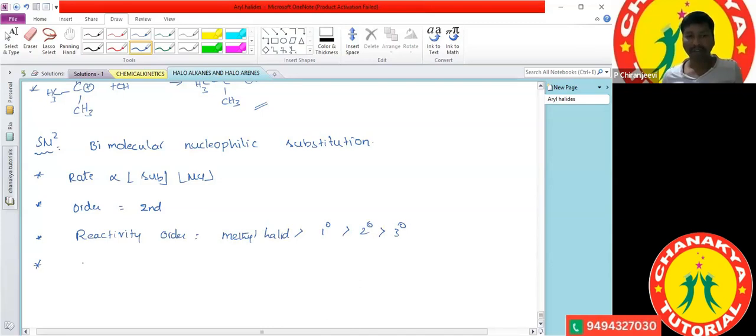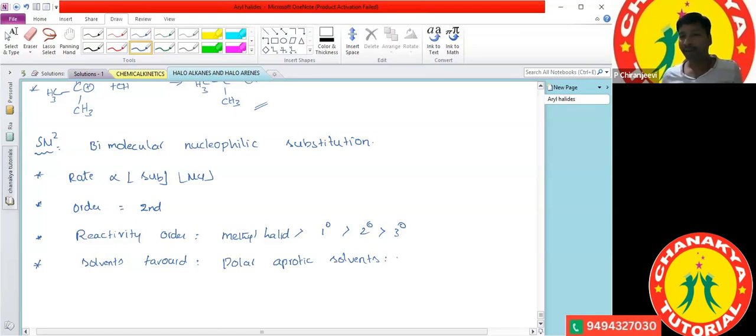Which solvents favor the SN2 reaction mechanism here? The SN2 reaction mechanism is favored by polar aprotic solvents. Polar aprotic solvents favor the SN2 reaction mechanism.